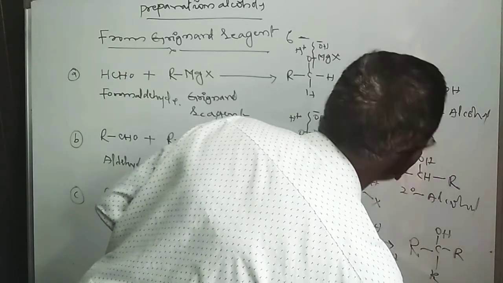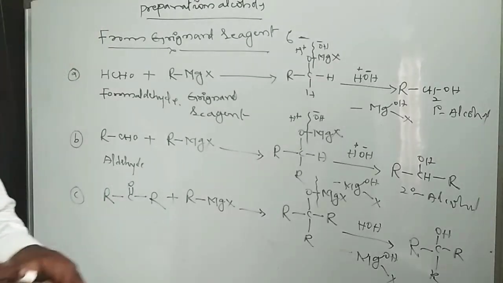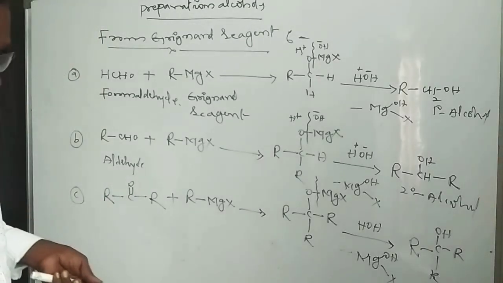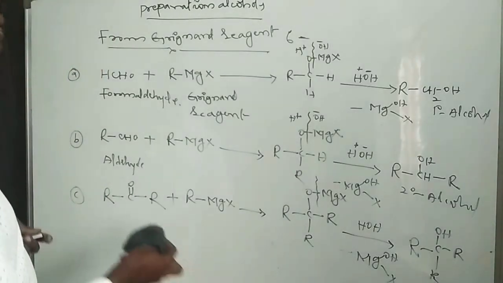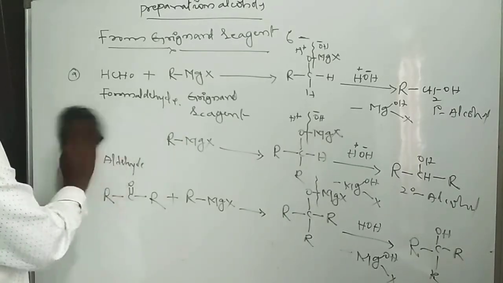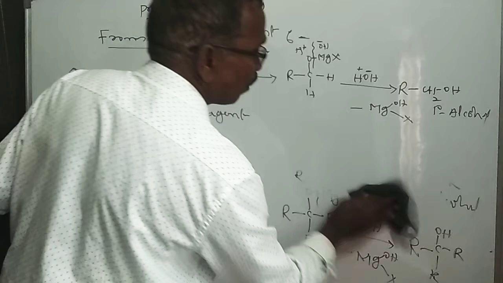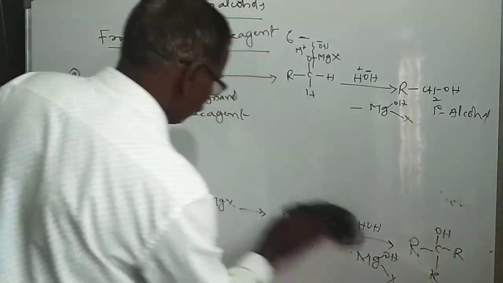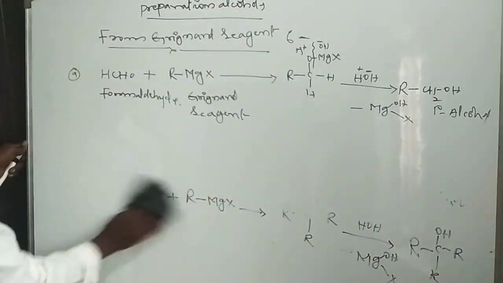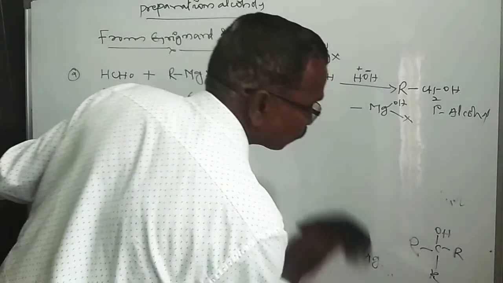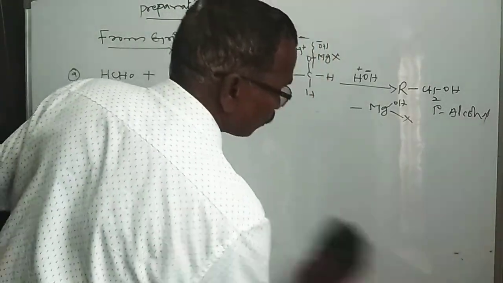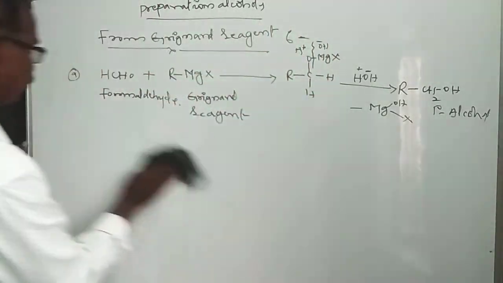Let us take some examples of primary, secondary and tertiary alcohol preparation. First, formaldehyde reacts with the Grignard reagent to form a primary alcohol. That is enough. If you take another one, that is acetaldehyde, it is the same.